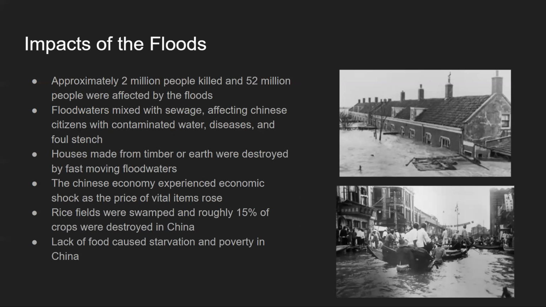The China floods had a big impact on the rice fields, which dominated the landscape and were swamped, destroying the crops. Major cities such as Wuhan and Nanjing depended on this rice, and without it, people in the cities starved to death. In addition, typhoid and dysentery were rampant due to the polluted river. The millions who died from this flood perished from starvation and disease, and many others after the flood waters had receded. It also had a major impact on the Chinese economy and its businesses, as prices for crops and other resources spiked due to the scarcity of crops.